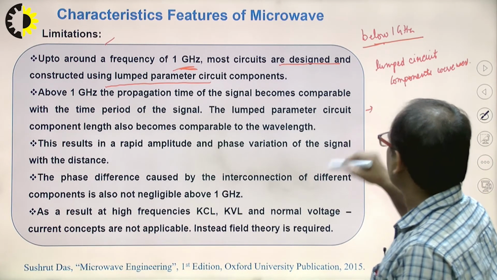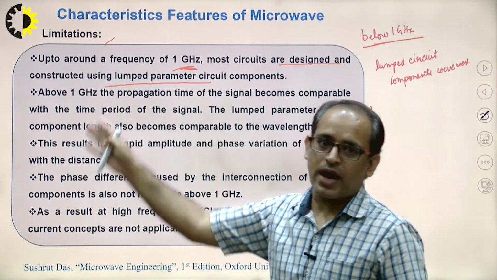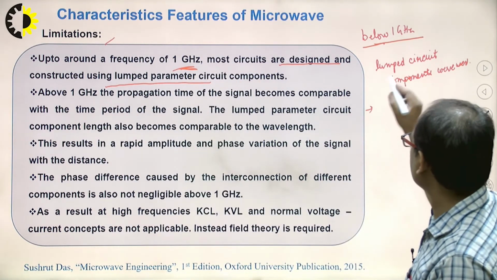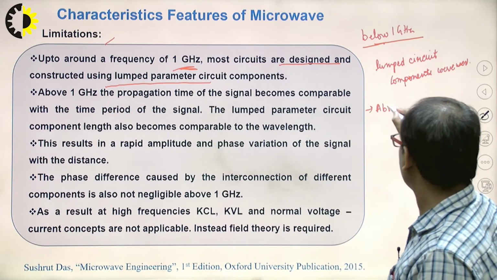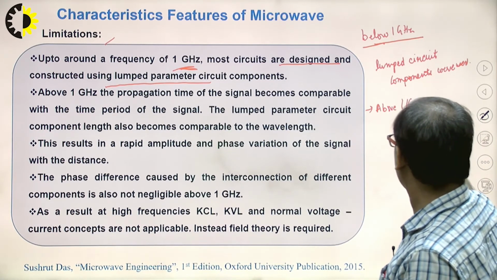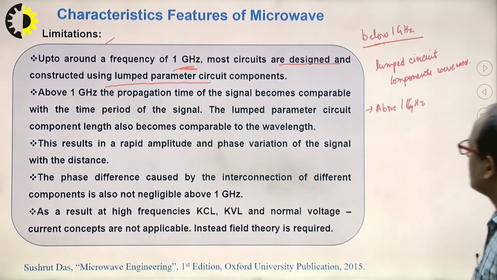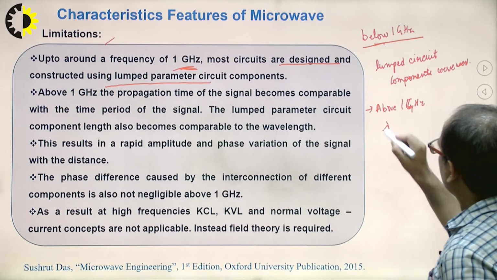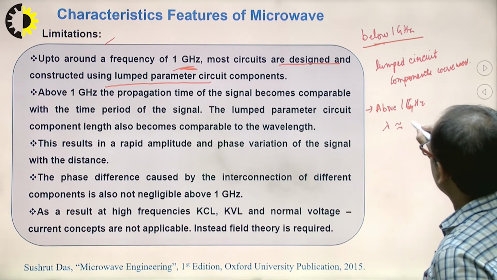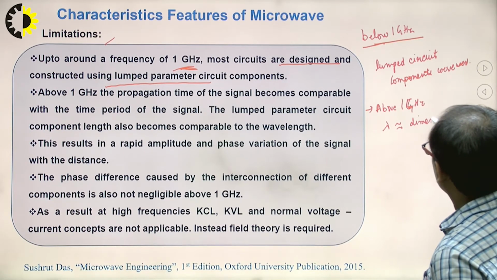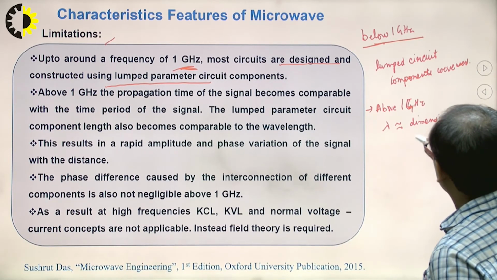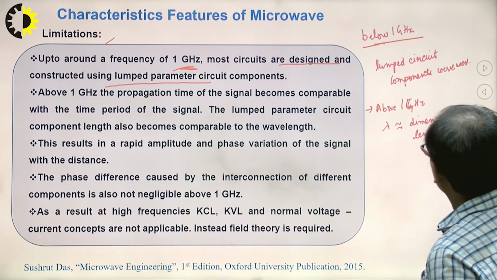But as we move towards the higher band of microwave signals, that is above 1 gigahertz, the wavelength becomes comparable to the dimension, or you can say length, of the component.